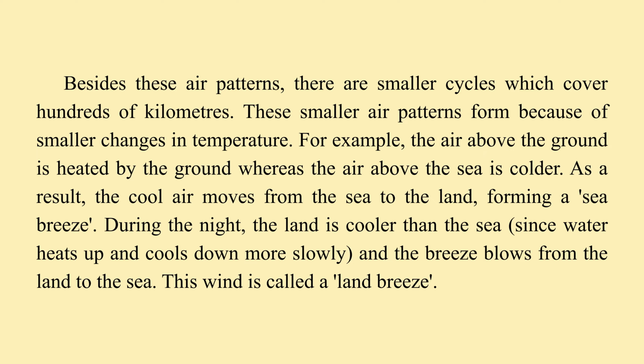For example, the air above the ground is heated by the ground, whereas the air above the sea is colder. As a result, the cool air moves from the sea to the land, forming a sea breeze. During the night, the land is cooler than the sea, since water heats up and cools down more slowly, and the breeze blows from the land to the sea. This wind is called a land breeze.